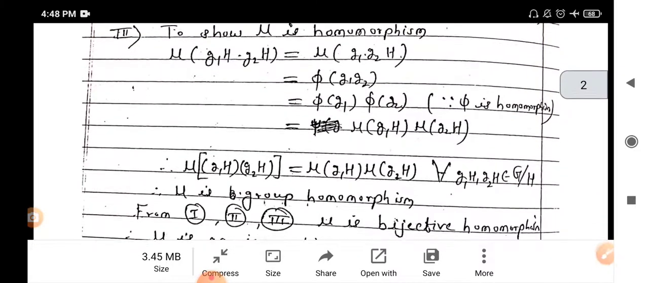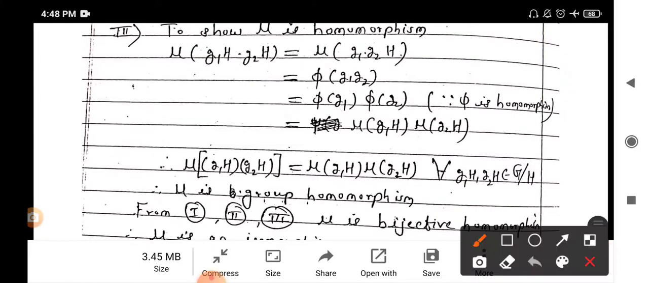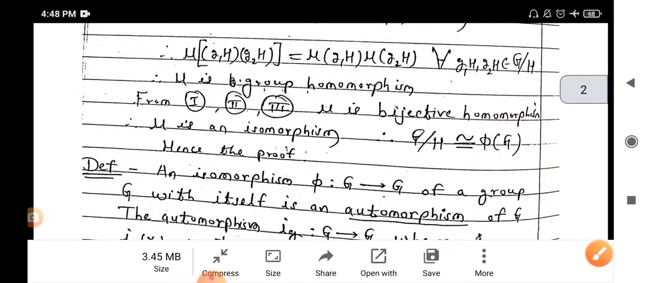Now to check the homomorphism, mu of G1H times G2H equals mu of G1G2H. From the definition of mu, it is phi of G1G2. Since phi is a homomorphism, it is phi of G1 times phi of G2, which is mu of G1H times mu of G2H. Therefore mu is a group homomorphism and a bijective function, hence it is an isomorphism. Hence G by H is isomorphic to phi of G, and hence we have proved the fundamental theorem of homomorphism.